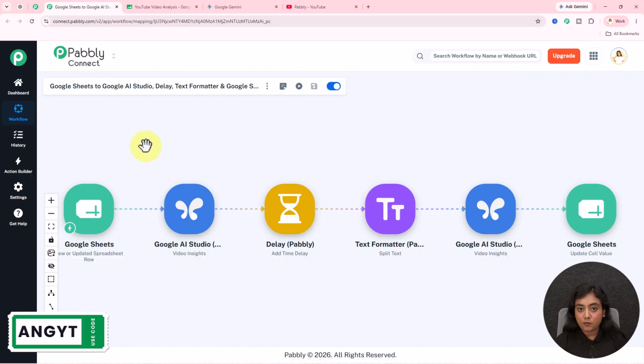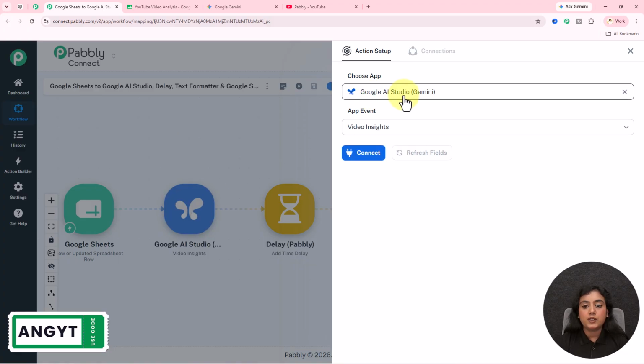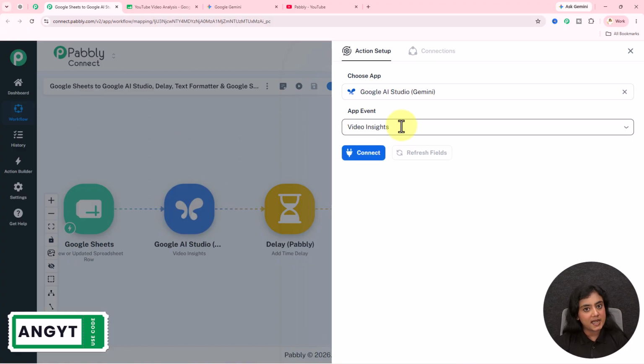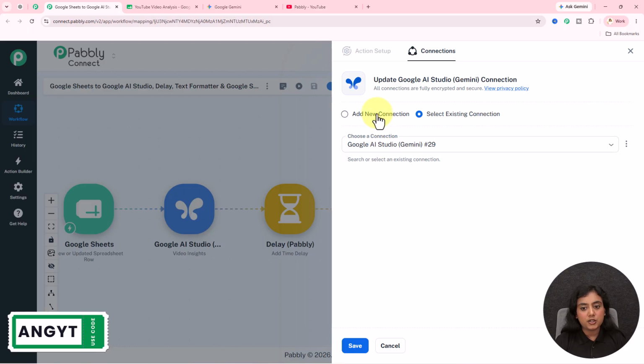Now let's have the analysis of the video. Let's take out the video insights. How we are going to do that? Using Gemini AI. For that, open Google AI Studio Gemini Video Insights step. Click on this connect option, add new connection.